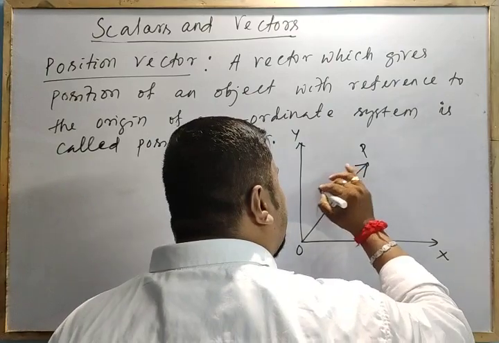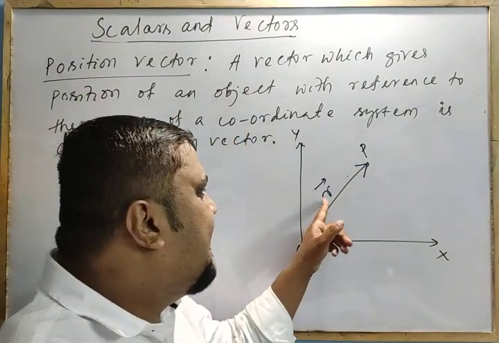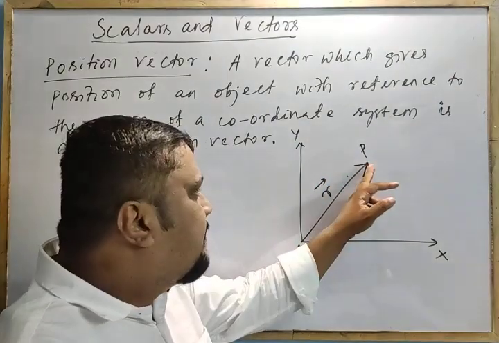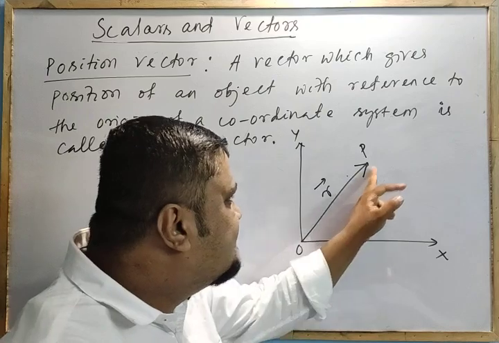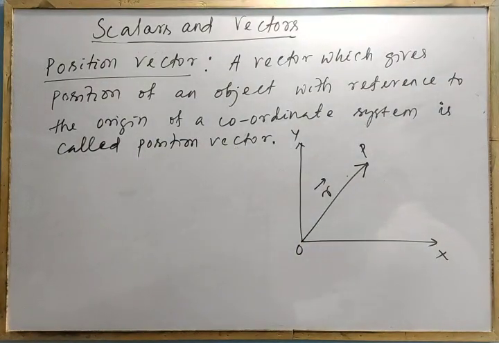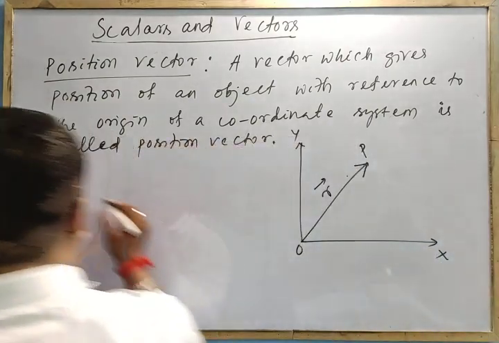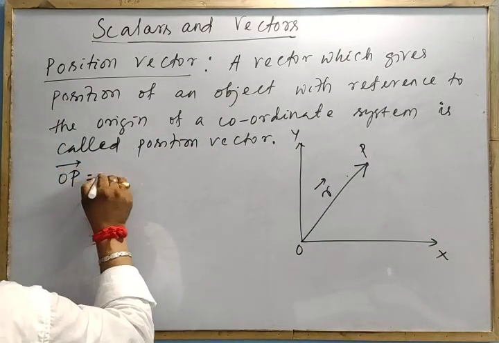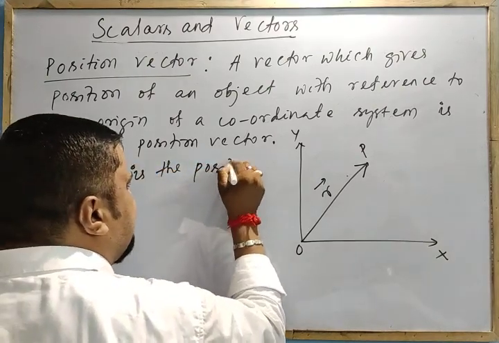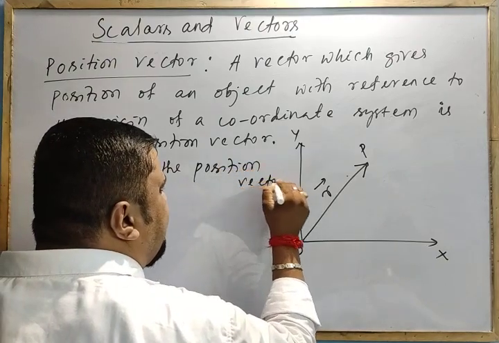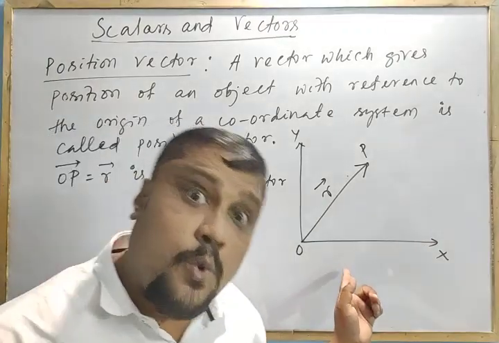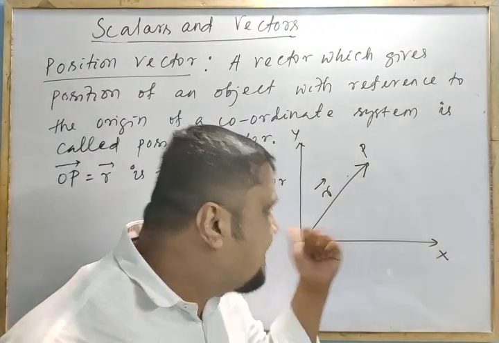Generally, the position vector is represented as R, and this is the notation of the vector, R vector. So for point P, its position vector is OP, that is equal to R. I can write here OP is equal to R, the position vector of P with respect to origin O.